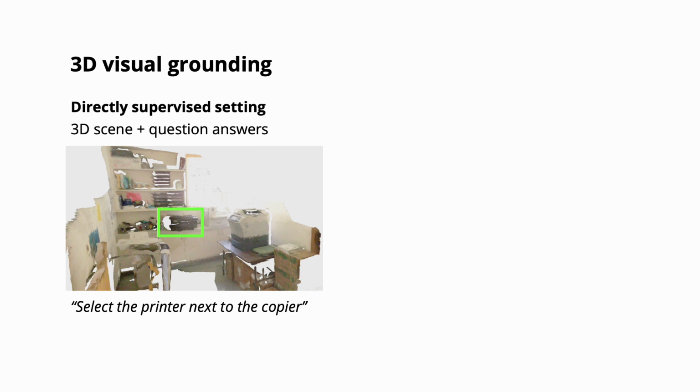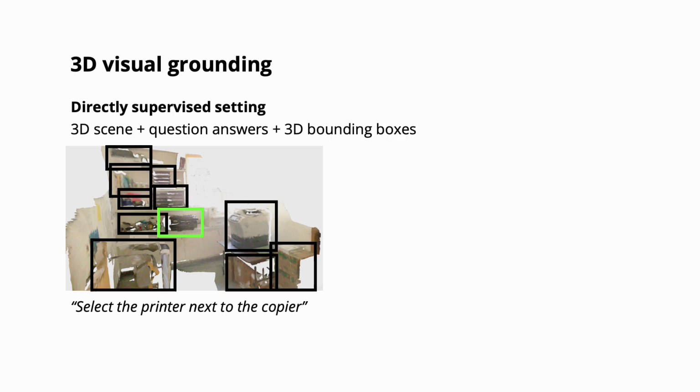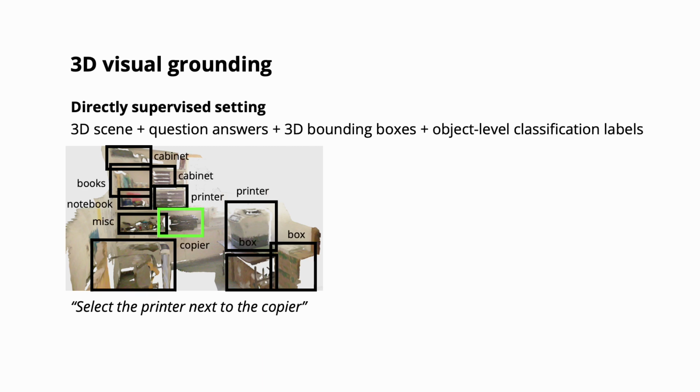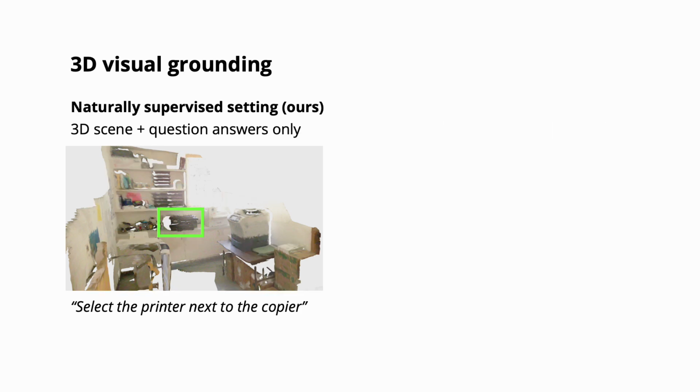In the canonical directly supervised setting, this referring expression comprehension task is supervised by the 3D scene and question-answer pairs, as well as the ground truth 3D bounding boxes during training and inference, and object-level classification labels during training. We instead study the naturally supervised setting, where models are given only the 3D scene and question-answer pairs. So how do we learn in this indirectly supervised setting?